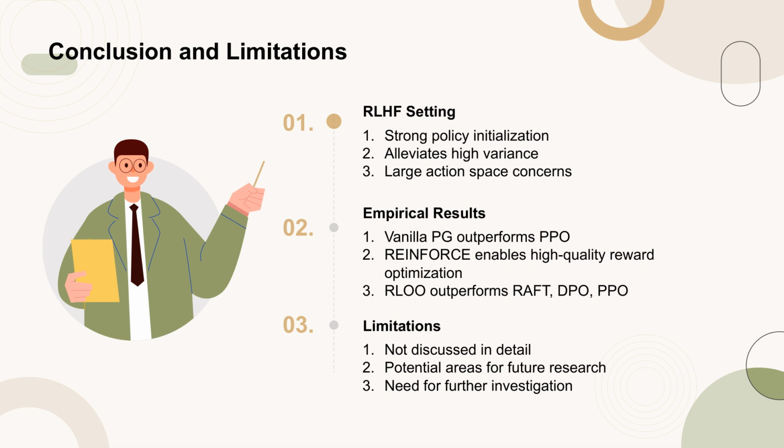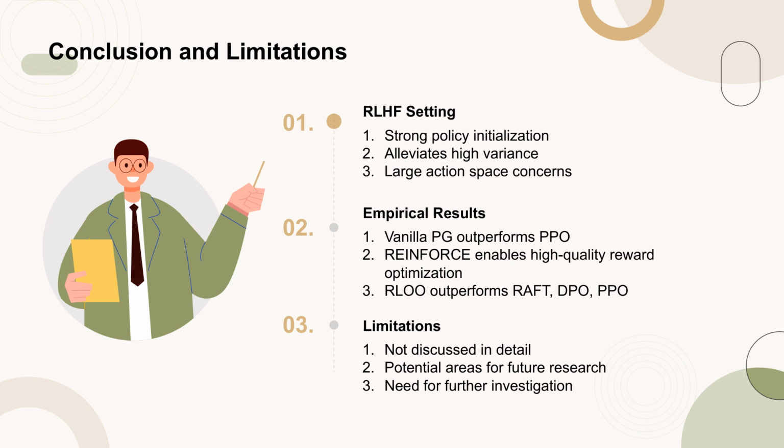Additionally, the study revisits the modeling of learning from human preferences and demonstrates that the reinforce estimator, despite its simplicity, enables effective reward optimization. Finally, experiments indicate that RLOO, as a multi-sample extension of reinforce, outperforms RAFT, DPO, and PPO while maintaining robustness relative to iterative fine-tuning methods like RAFT.